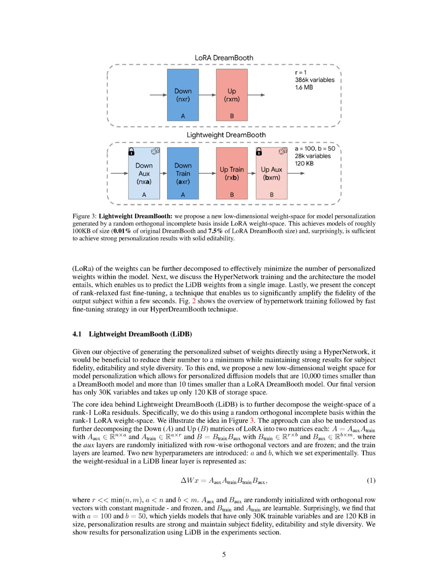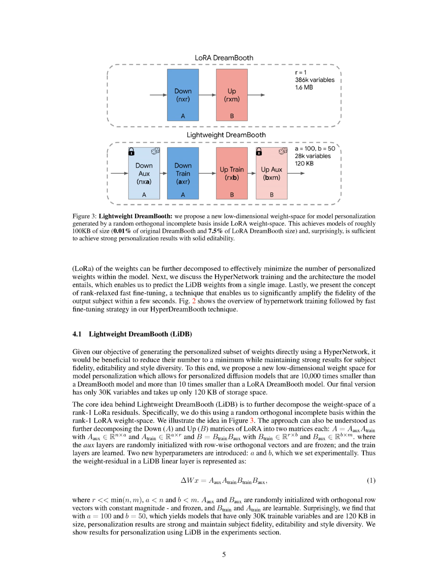We denote these as A = A_aux A_train and B = B_train B_aux, where the aux layers are randomly initialized with row-wise orthogonal vectors and are kept constant, while the train layers are learned. We introduce 2 new hyperparameters, a and b, which we determine through experimentation. The weight residual in a LIDB linear layer is represented as delta Wx = A_aux A_train B_train B_aux.